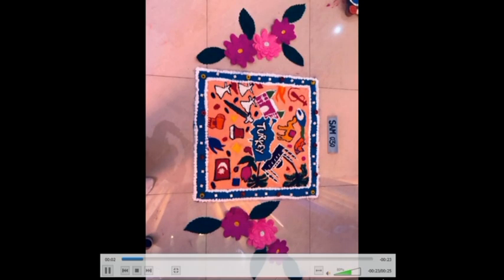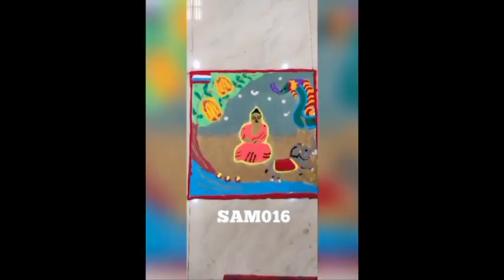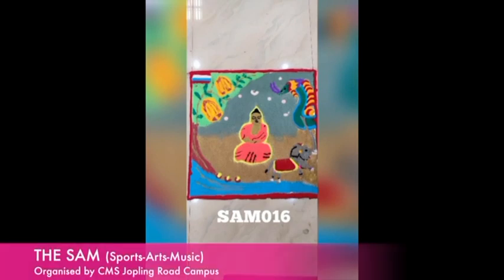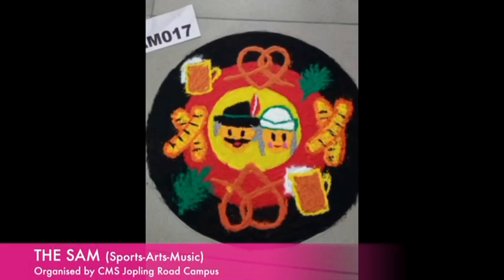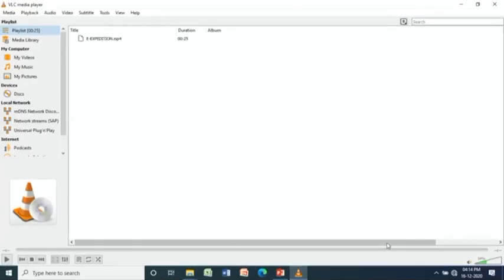Creativity at its best was for Little Angels High School, Gwalior, with code SAM030. The second position goes to City Montessori School, LDA campus, with code SAM016. The third position goes to Delhi Public School, Rudrapur, with code SAM017. The special mention award goes to City Montessori School, Chalk campus, with code SAM020. Congratulations to all once again.